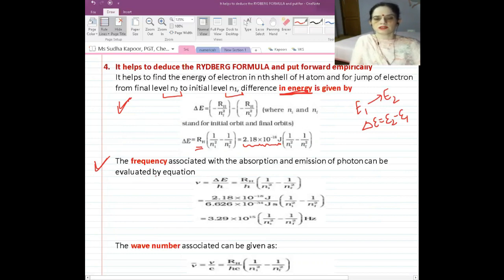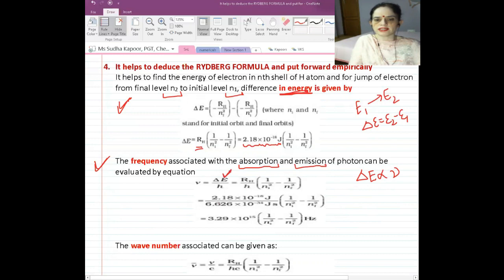The frequency is associated either with absorption or with emission, because the change in energy is directly dependent upon the frequency of light radiation that is either absorbed or emitted. So we know that delta E is directly proportional to frequency. The Bohr frequency formula is used here: nu is equal to delta E upon h.